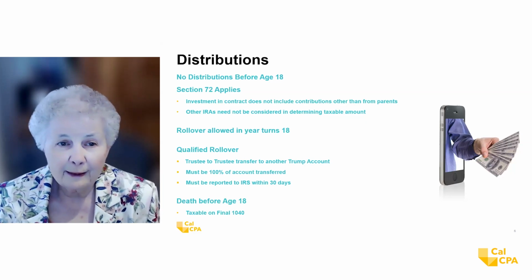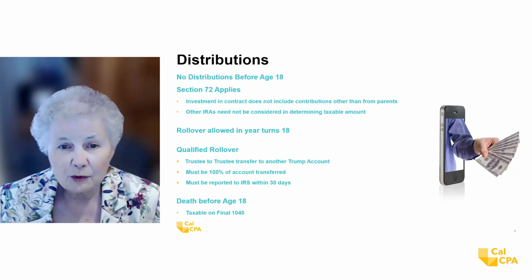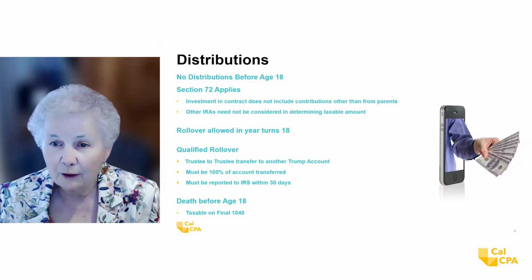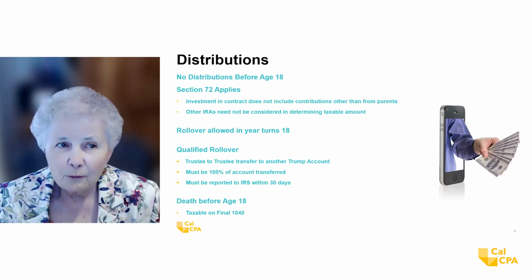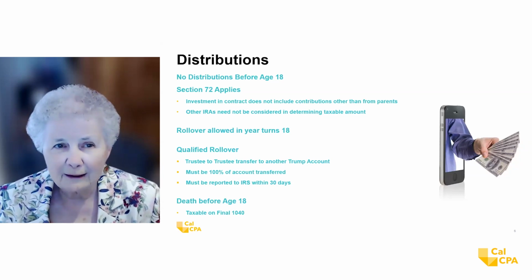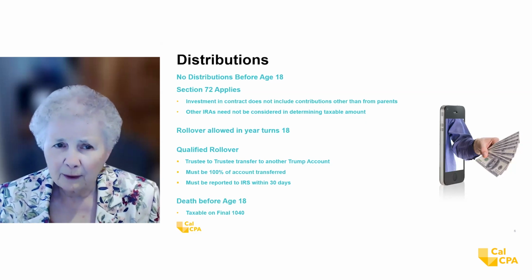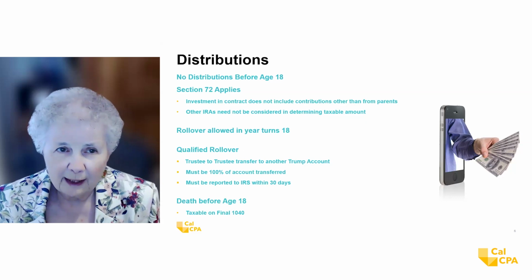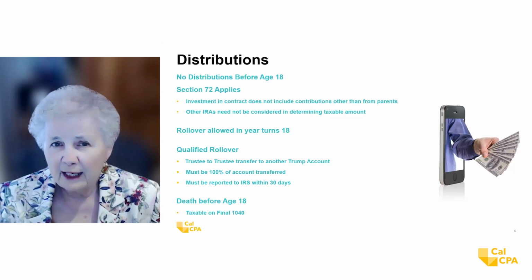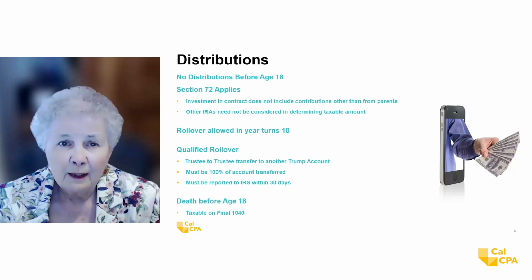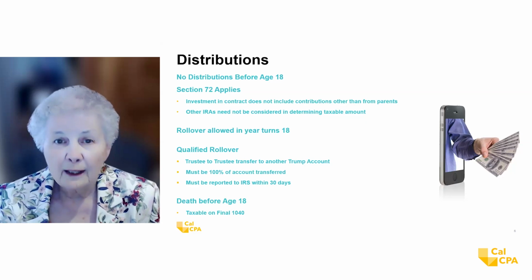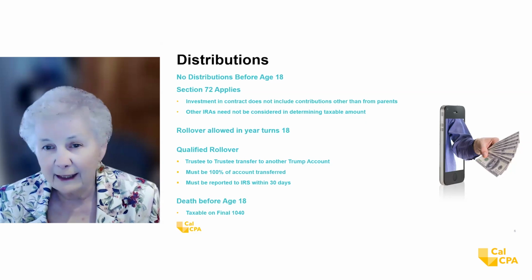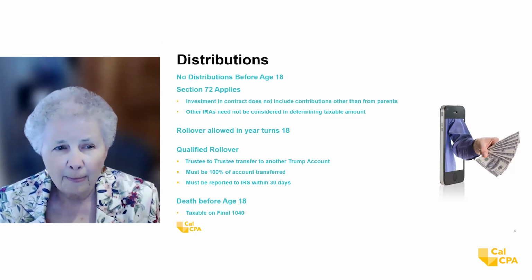Maybe they want to be in an account where there were no restrictions on distributions, although once you're 18, there's no longer a restriction. And when we say age 18, we don't mean the birthday when they turn 18, we mean the year that they turn 18. So if somebody's birthday is, let's say, August 30th, they can take money out as of January 1st in the year that they turn 18. They don't have to wait till the end of August.